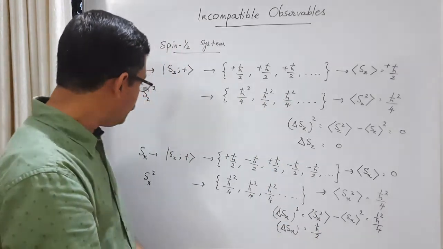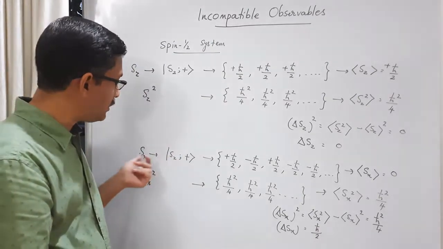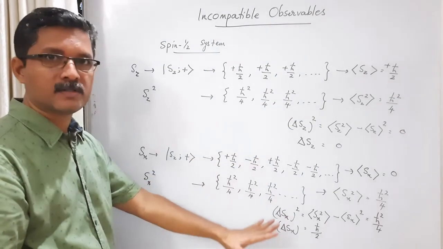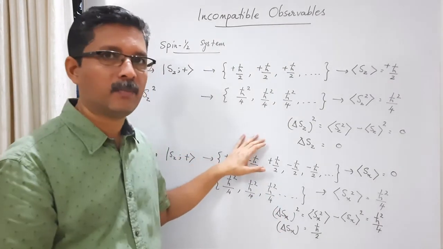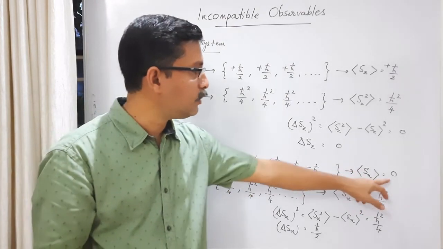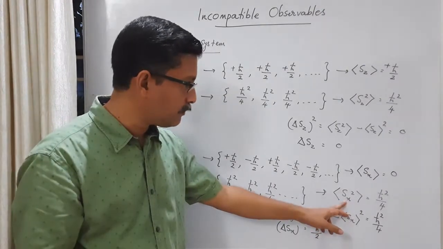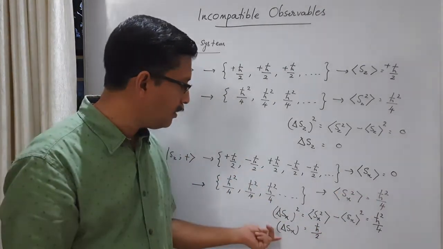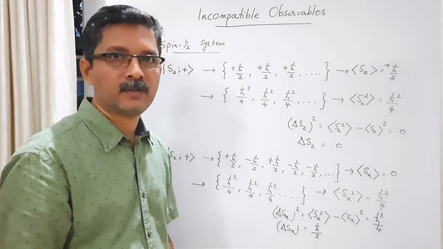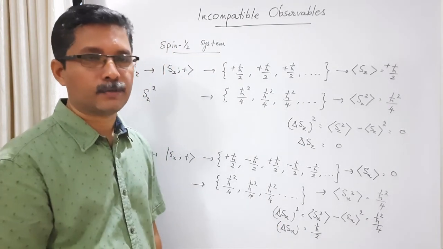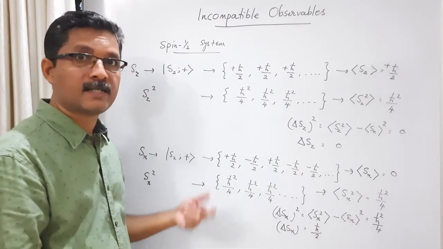Okay. If you repeat this calculation with Sy, if the state is Sz plus and we measure Sy, you get the same result. Half the values will be in plus h cross by 2, half the values will be in minus h cross by 2. Expectation value of Sy will be 0. Sy square average value will be h cross square by 4, and the uncertainty in Sy, delta Sy, will be h cross by 2. The spread will be h cross by 2. So let us try the uncertainty relationship in the case of Sx and Sy.